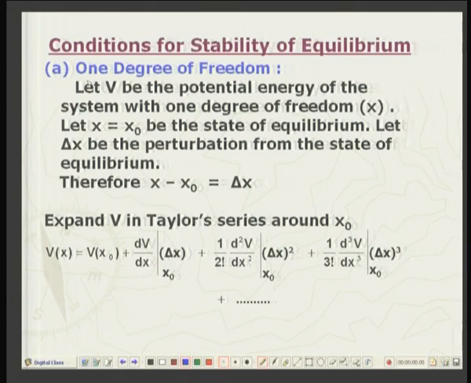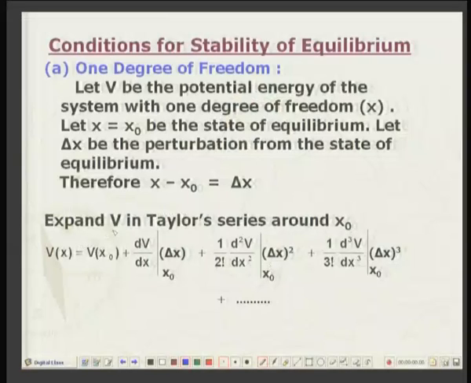So, when x is at x0, the system is in equilibrium, and now we give a small perturbation or disturbance delta x from the state of equilibrium. We will define the disturbed state by x and the equilibrium state by x0. So, x minus x0 is the disturbance or perturbation delta x. The potential energy of the system is a function of the variable, that is, of that degree of freedom which we are calling x.